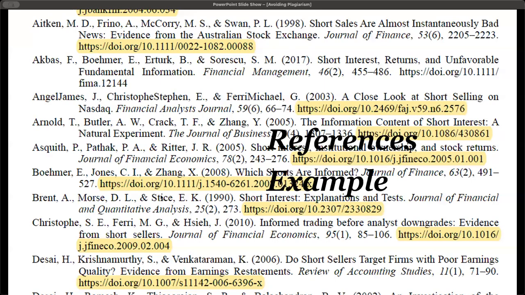So here's another example. This is not formatted in APA because it is not double spaced for an academic paper, but you can see here we've got the hanging indentation and you can see all of the DOIs are highlighted.